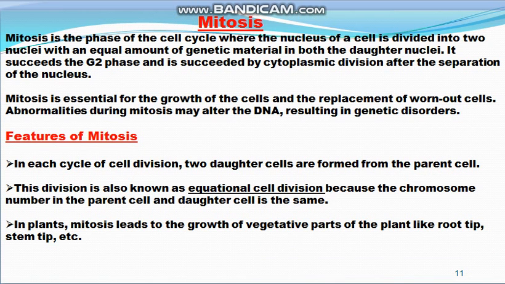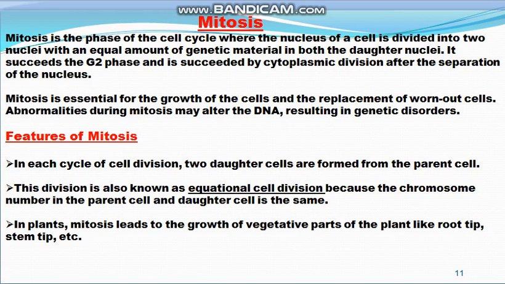So what is mitosis? Mitosis occurs in somatic cells, which means all the cells other than sex cells, and it is known as the equational division. Mitosis is a type of cell division which occurs in somatic cells, and it is known as equational division because the chromosome number in the parent cell and the daughter cells is the same.